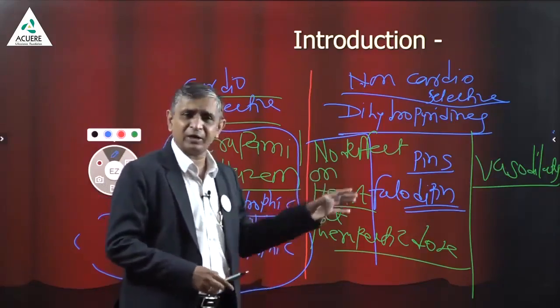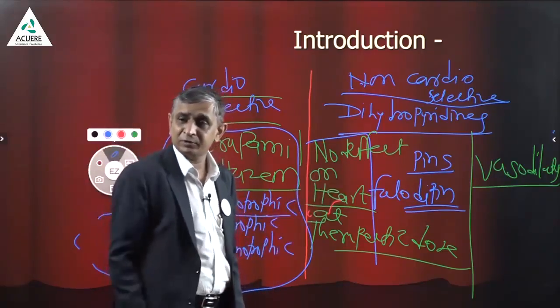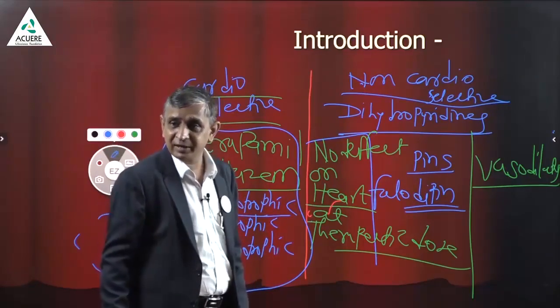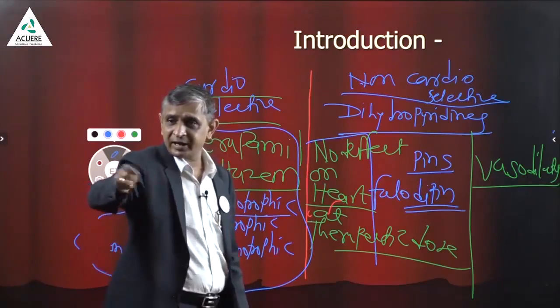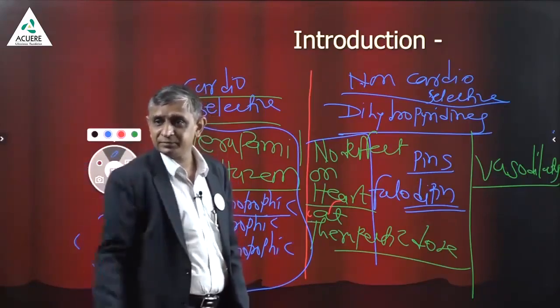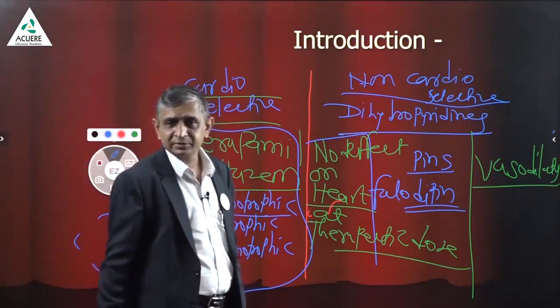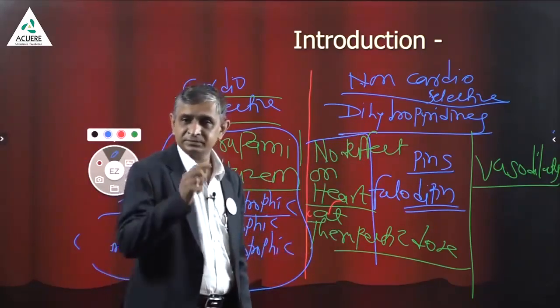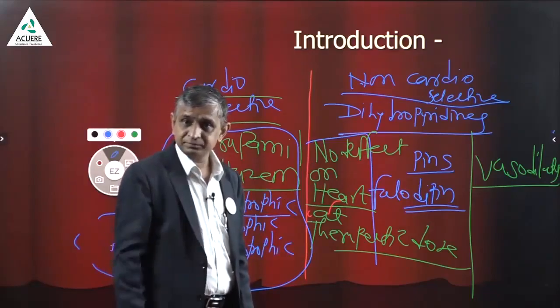And that's why you will get the combination of amlodipine with atenolol. Amlodipine with atenolol is famous, Stamlo Beta. We write it, we prescribe it from the OPD. Stamlo Beta can be combined. Are you getting my point?